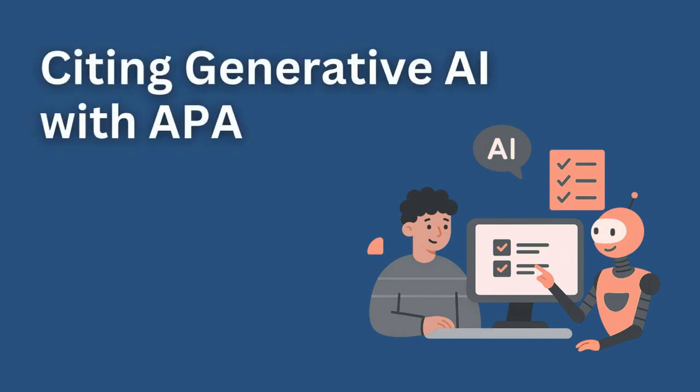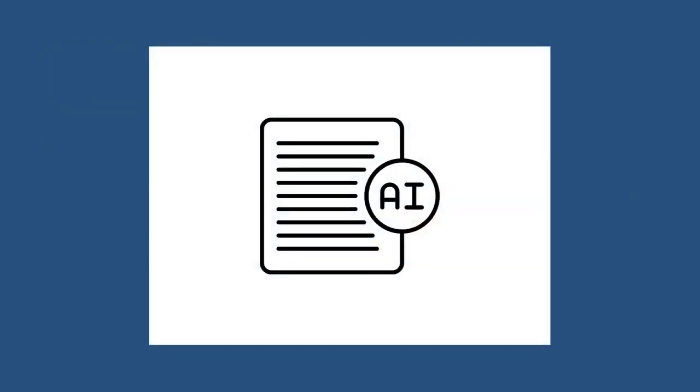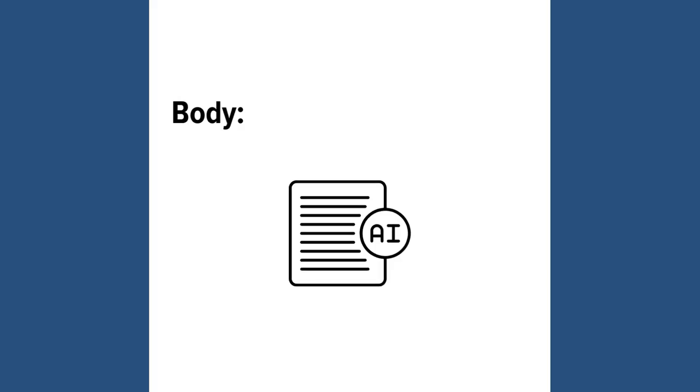Today, we're going to tackle a new and important topic: how to properly cite content from generative AI tools like ChatGPT or Gemini using the APA-style guide. When you use information from a generative AI model, you need to cite it in the body of your paper, just like any other source.